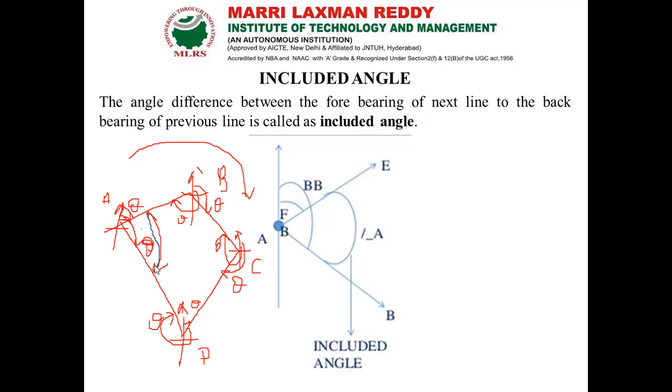If our traverse is running in a clockwise direction, then our included angle will be the interior angle.